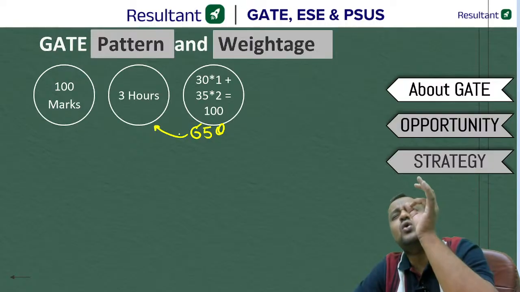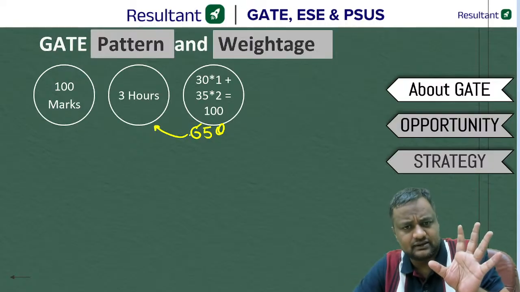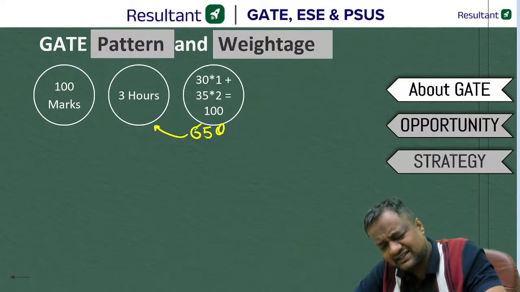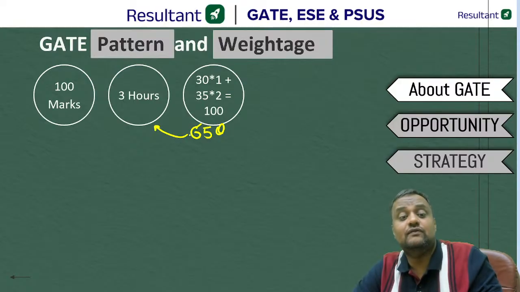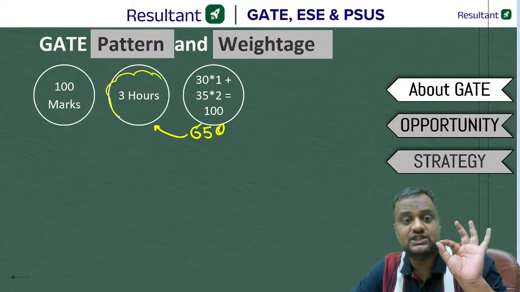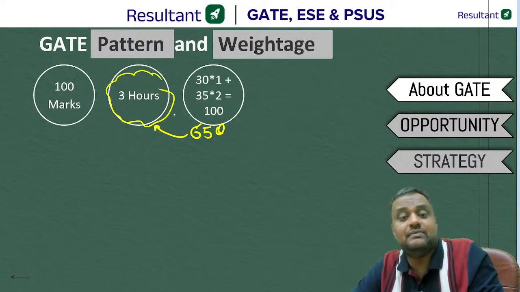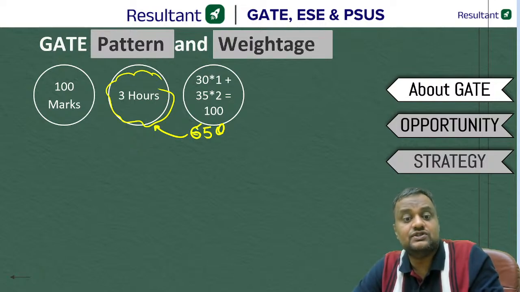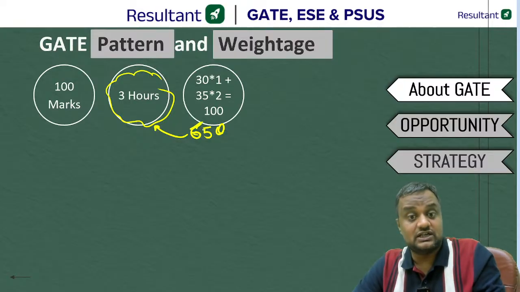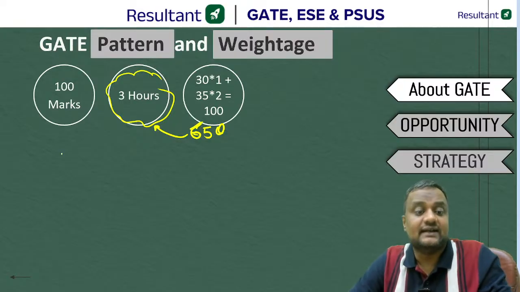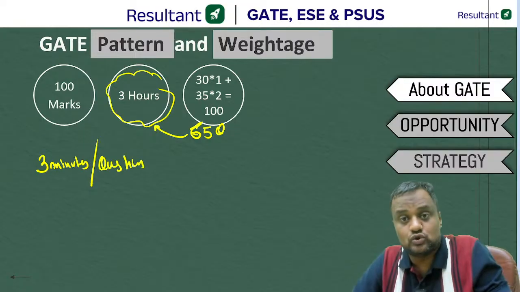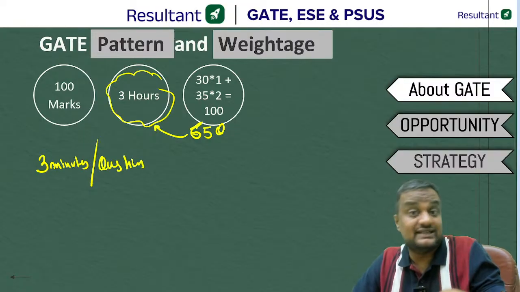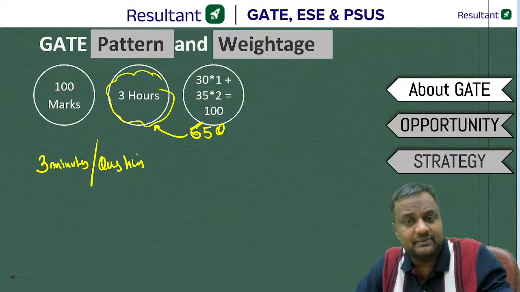Let me tell you guys, all the examinations that you will be doing after BTech, PSU, engineering services, state PCS, bar or anything, no exam will give you 180 minutes, that is 3 hours, for 65 questions. GATE is the only examination which is giving you 3 hours, 180 minutes for just 65 questions. That means roughly you will be getting 3 minutes for every question. For other exams, the ratio is not 3:1. For other exams, the ratio is 1:1, or for exams like BHEL, you have to solve one question in even less than 1 minute.